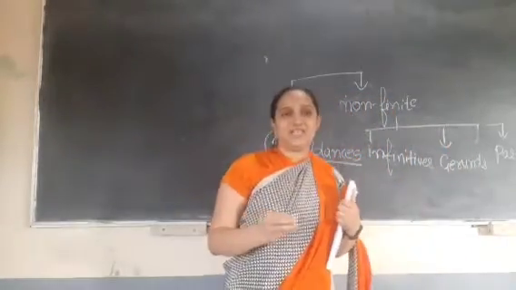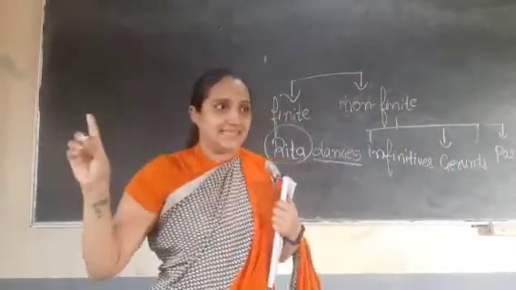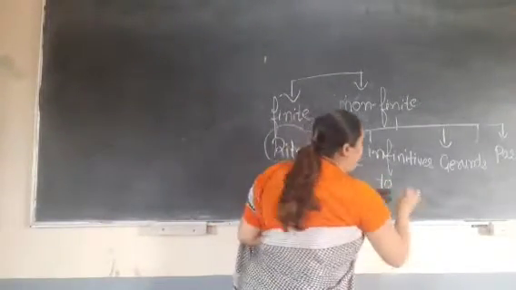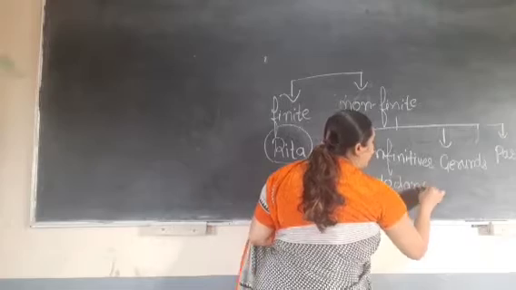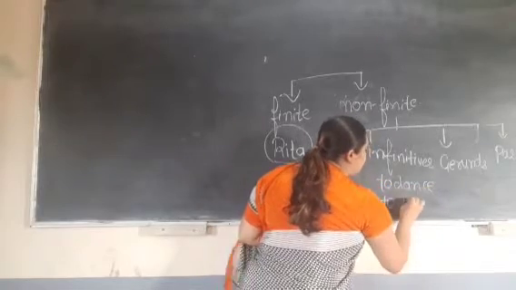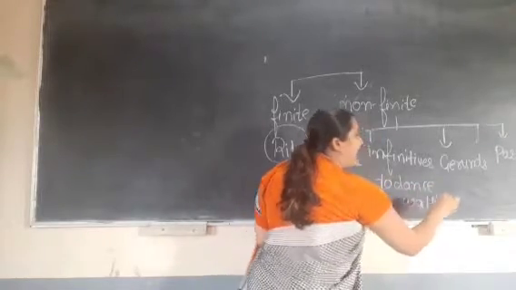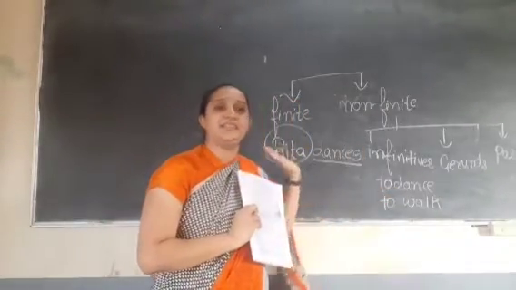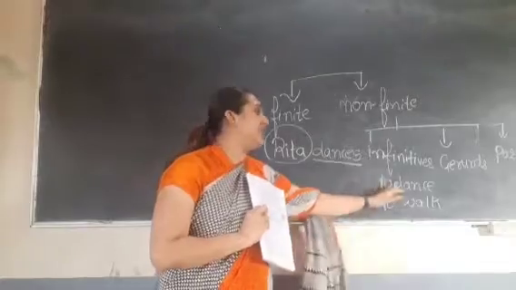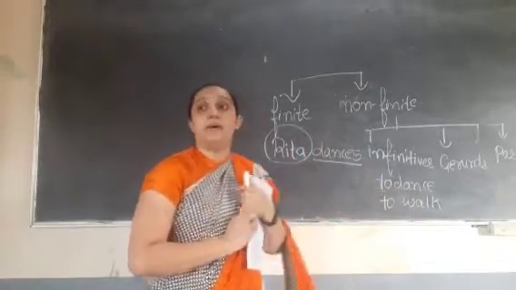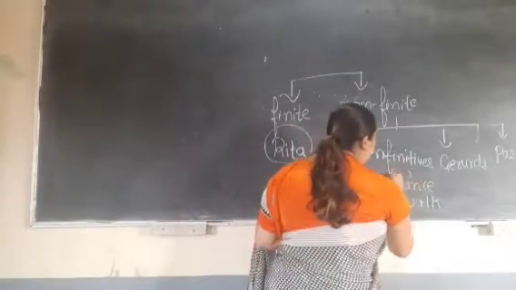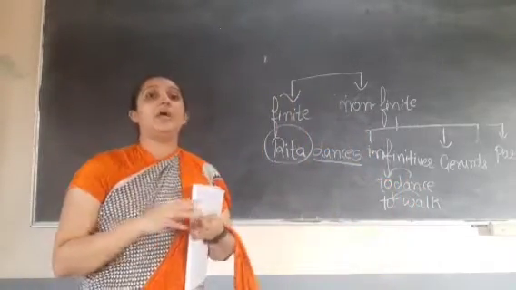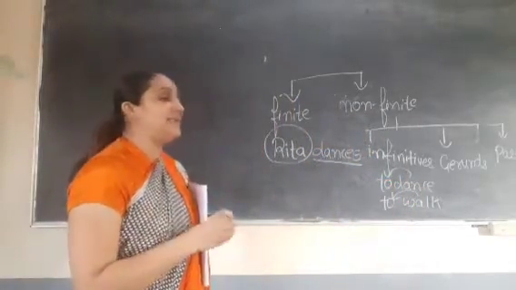Now infinitives is very easy, right? Why? Because it always has to before the verb. To dance, to walk, to play and so on. So this much is clear. Infinitives has to before the verb. Clear? Now we are going to learn about gerunds and participles.